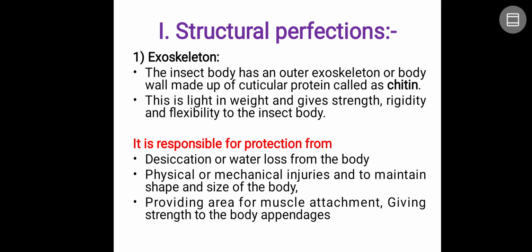Now let's discuss one by one. The insect body has an outer exoskeleton, or body wall, which is made up of cuticle protein called chitin. It is light in weight and gives strength, rigidity and flexibility to the insect body. It is also responsible for preventing desiccation, or water loss from the body, so it saves the insect from loss of moisture. It protects the body from physical or mechanical injuries, maintains the shape and size of the insect, and provides area for muscle attachment, giving strength to the body appendages.